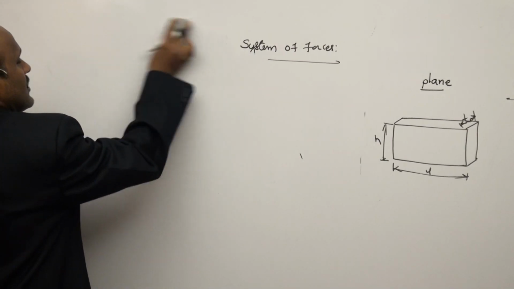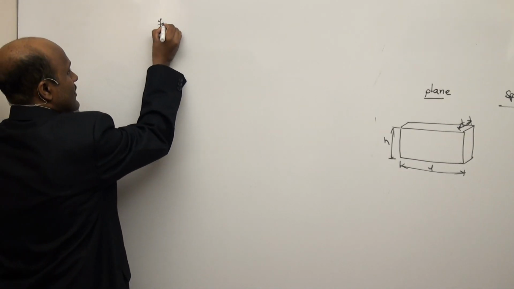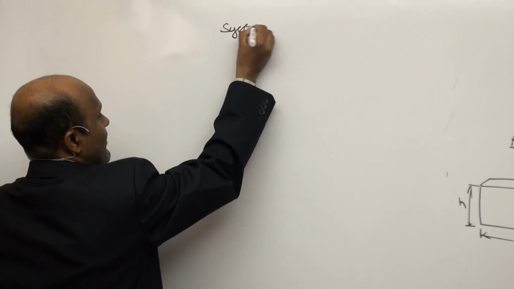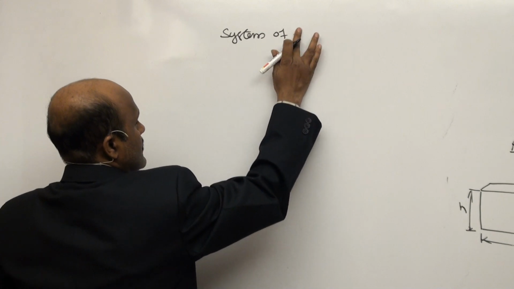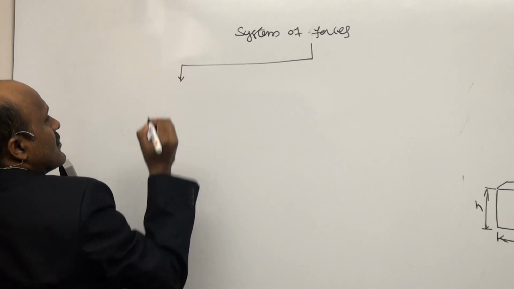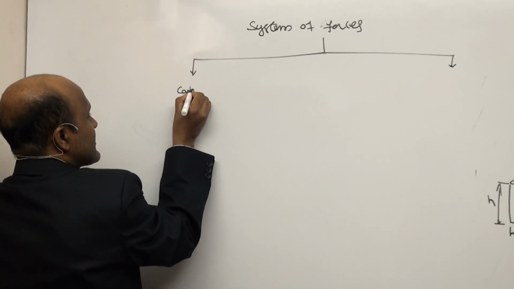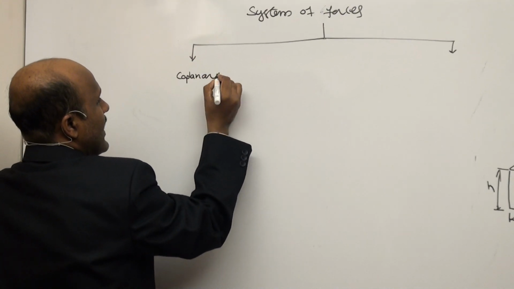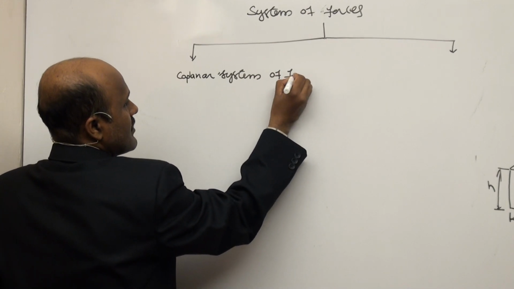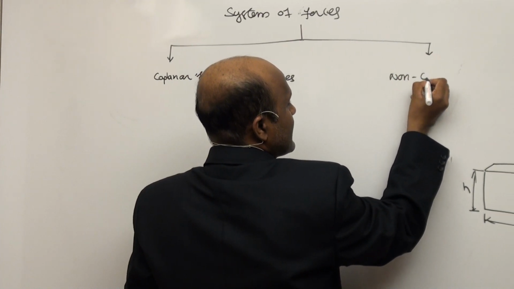So, the system of forces is over. Now, there are different systems of forces. The system of forces can be divided into two types. The first one is the coplanar system of forces. Another one is the non-coplanar system of forces.